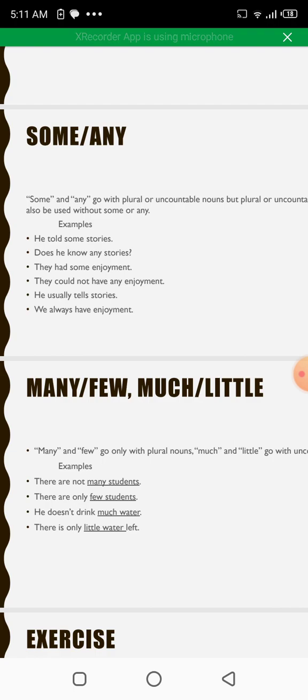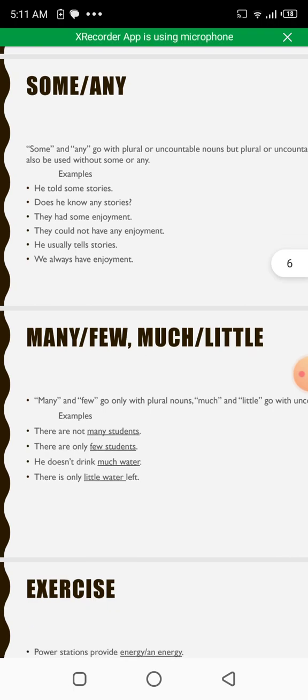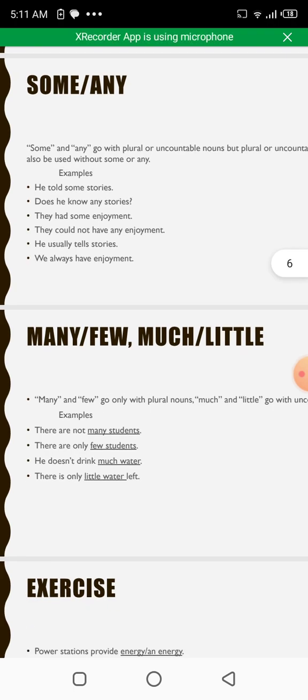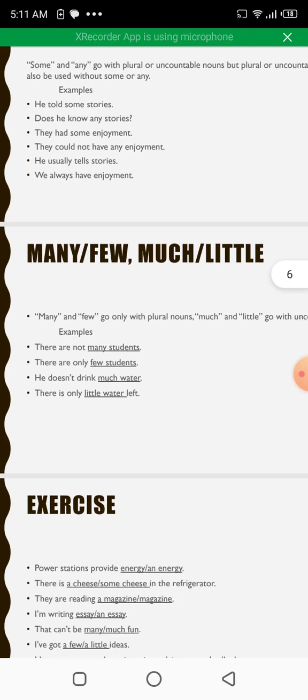They had some enjoyments. They could not have any enjoyment. This sentence is negative, so it contains the use of any. He usually tells stories. We always have enjoyment. So you have noticed that enjoyment in this sentence does not have some before it. Similarly, they had some enjoyment in this sentence. Enjoyment is with some. So this noun can be with some and without some.